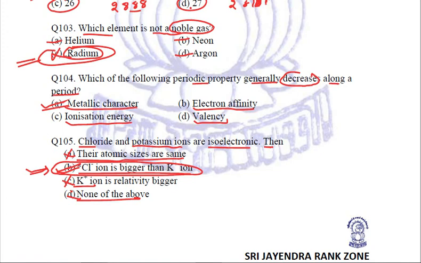So this is all about periodic classification of elements. Quite an important topic. Normally you need to relate the concepts, and this is quite simple except a few things that you need to learn, and you need to take care of the language and the options which are given, because in this particular chapter the options are very confusing, and there is just a slight difference between them which we need to observe and relate.